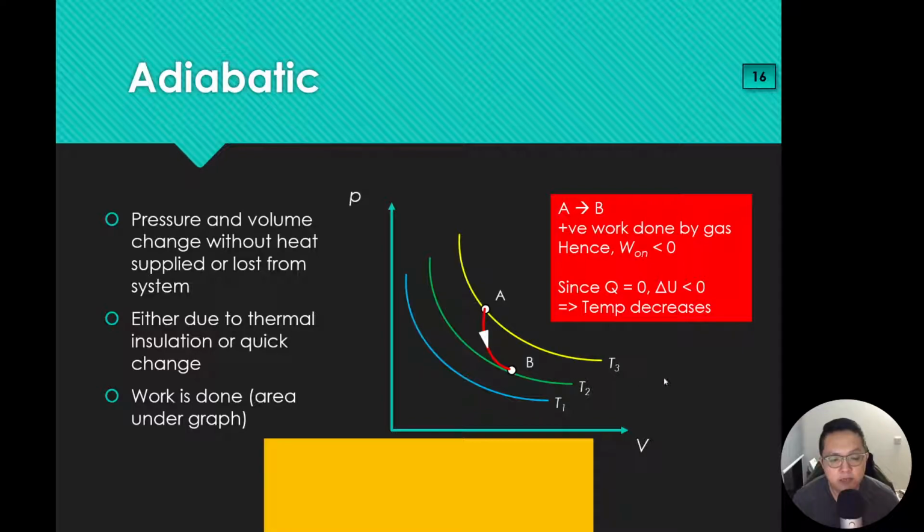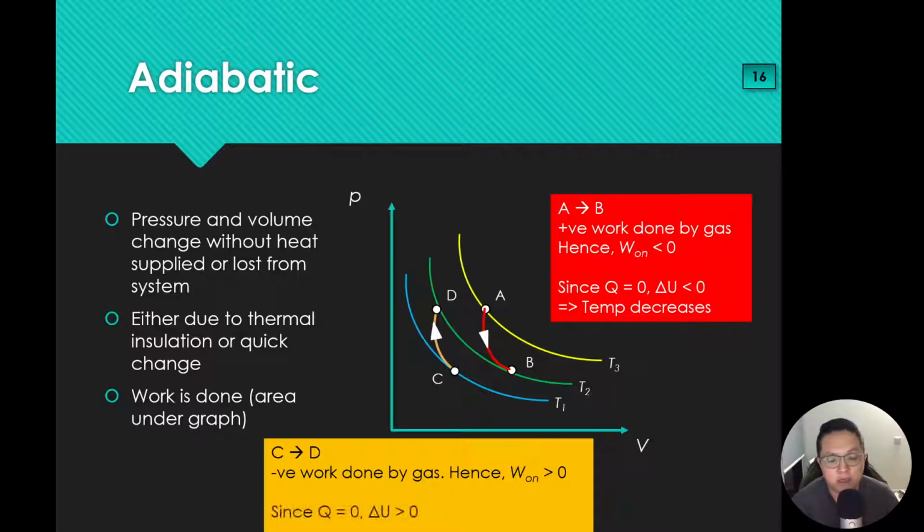Next we can show you one more. We can go from C to D. You probably can see that right now this gas is being compressed. It goes from point C to point D, a decrease in volume. This will mean that from C to D, negative work is done by the gas. That means positive work is done on the gas. W on is more than 0. And since Q is equal to 0, delta U therefore must be more than 0. Temperature is increasing.